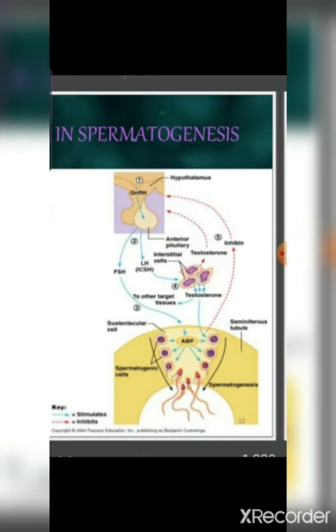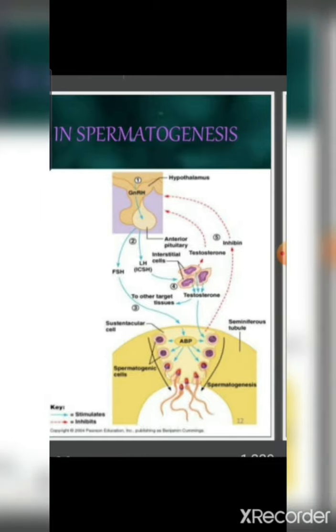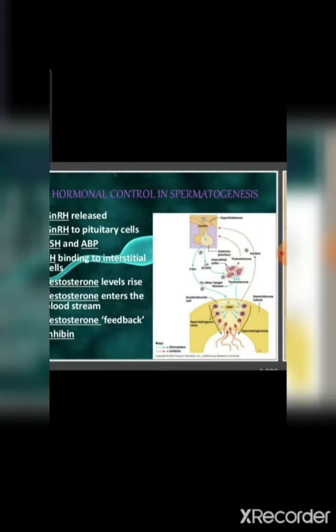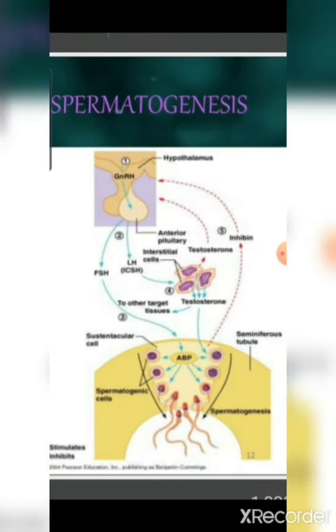And FSH stimulates the Sertoli cells to secrete two hormones: one is ABP, androgen binding protein, and the other is inhibin. Okay, so two hormones, ABP and inhibin. And FSH also indirectly stimulates androgen binding protein.